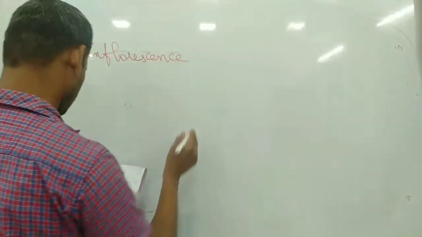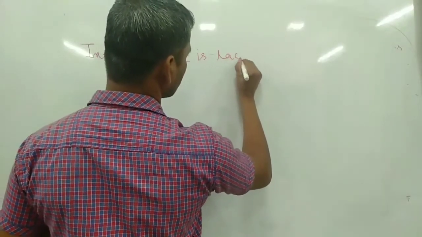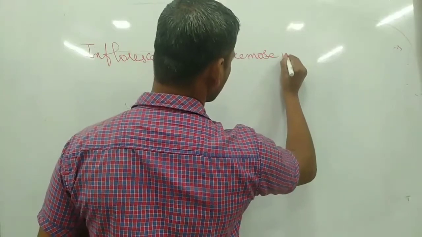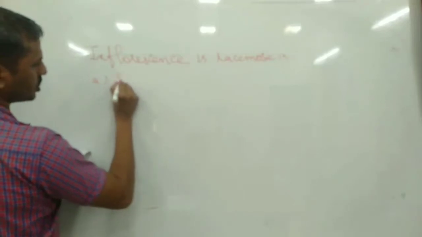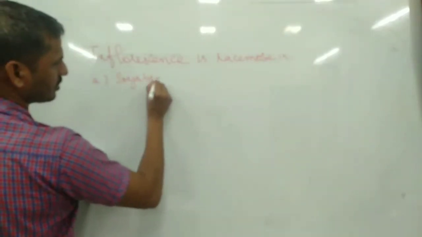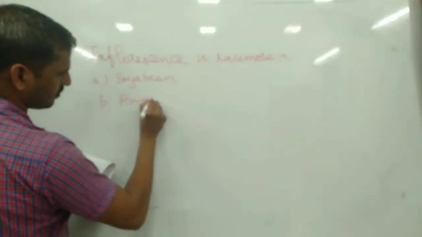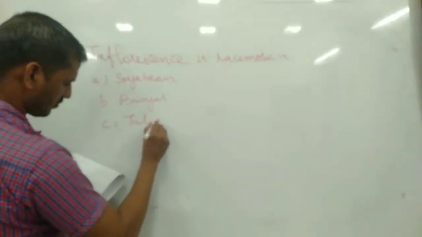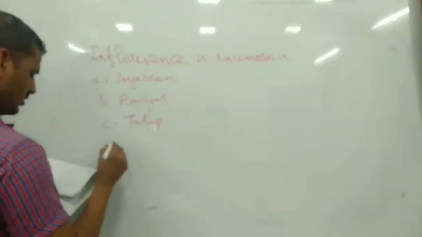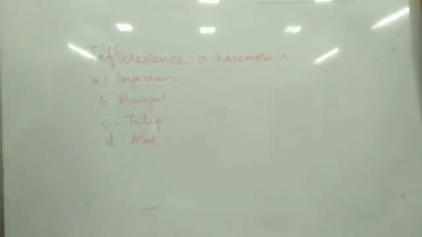Inflorescence is racemose in: A. Soya bean, B. Brinjal, C. Tulip, D. Aloe. Okay, inflorescence is the flower and floral part which is attached in the flower.